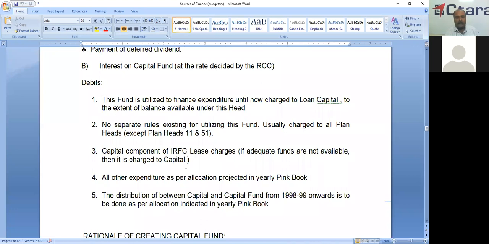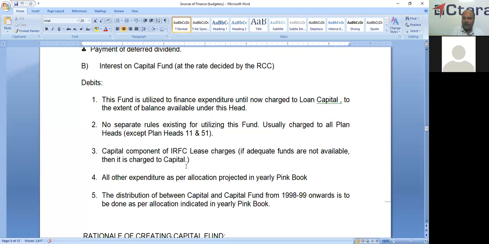However, normally except plan heads 11 and 51, this capital fund is used for all the plan heads. That is, 11 means new lines, 51 is staff quarters. And capital component of IRFC lease charges also is a payment from this capital fund. Suppose if there is no sufficient balance in the capital fund, then we have to pay from the loan capital. That is the payment of IRFC lease charges capital component.